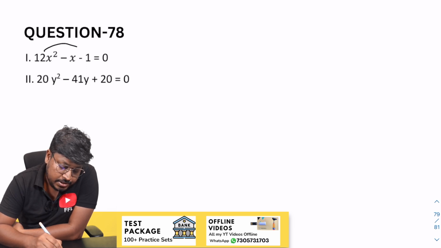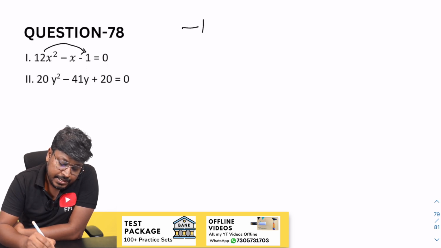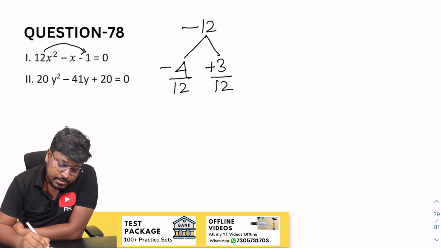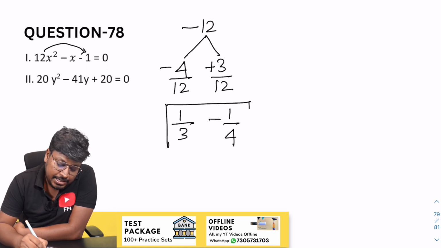So next question, 12 into 1 will be minus 12. So our target is to get minus 1. 4 and 3, so minus 4 plus 3. So divide by 12, divide by 12. While writing, change the sign. So 1 by 3, minus of 1 by 4. So which will be the factor of x.